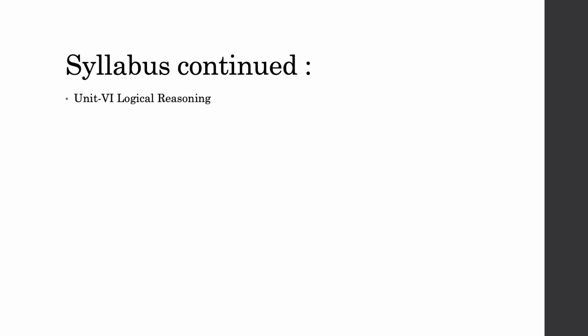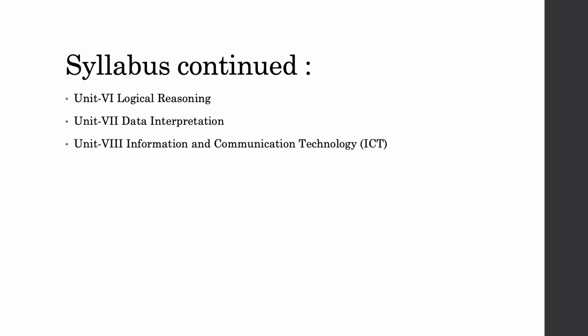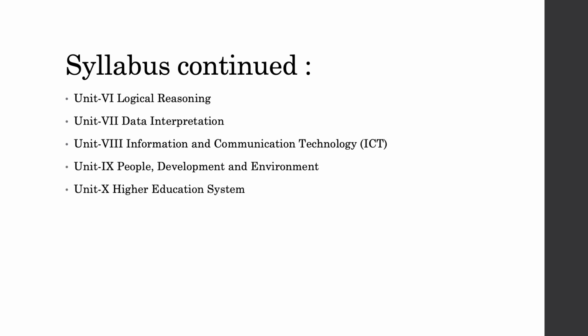So coming to the syllabus continuation, logical reasoning. I hope everyone might have come across these questions in the course of time, with or without any examination. Basically these are questions related to age difference: if someone is of this age now and his father is of this age now, what would be his age after that period of time.